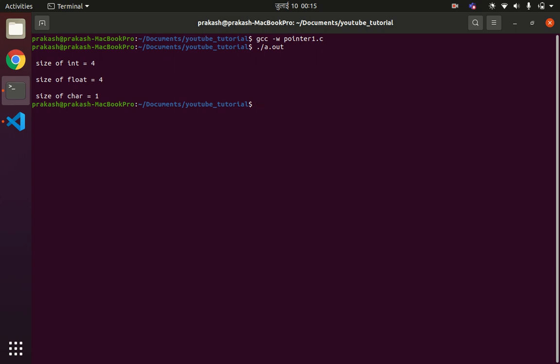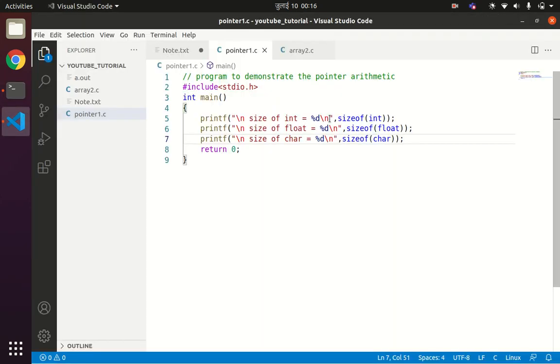So my compiler reserves 4 bytes of memory space to hold integer values, 4 bytes of memory space to hold floating point values, and 1 byte of memory space to hold character values. You can write bytes also here. Let's compile this again.